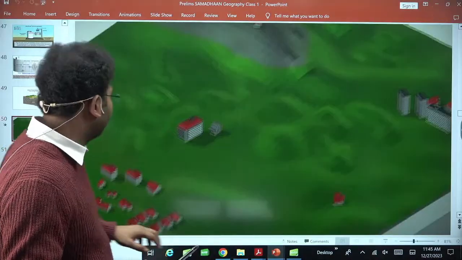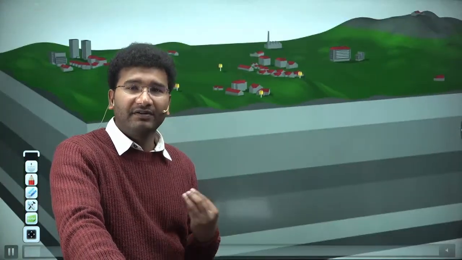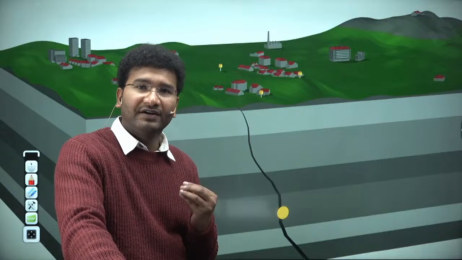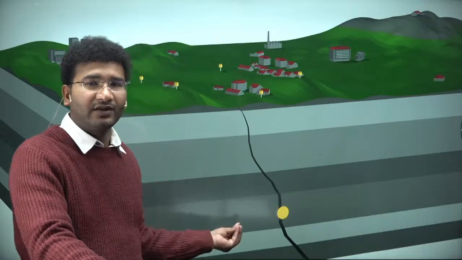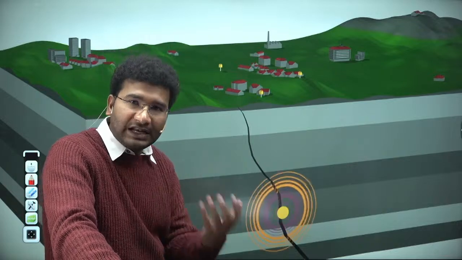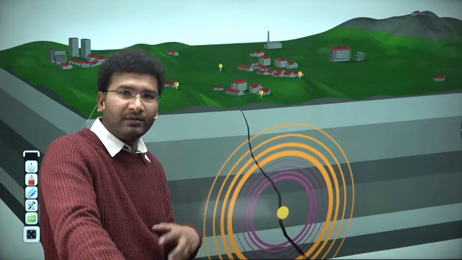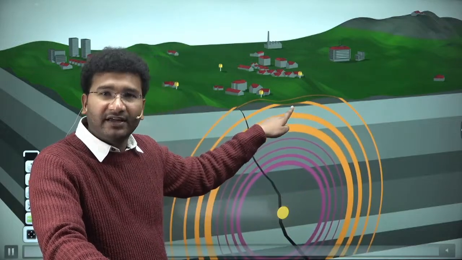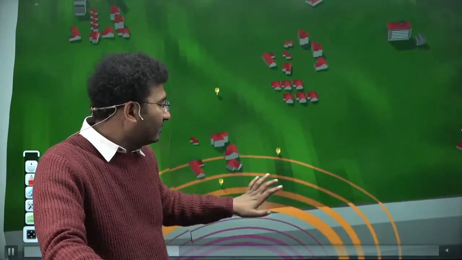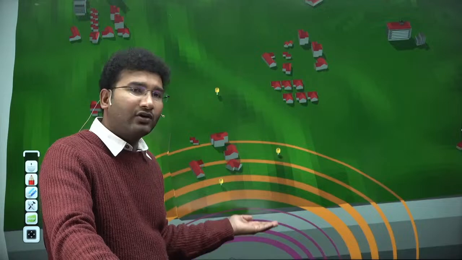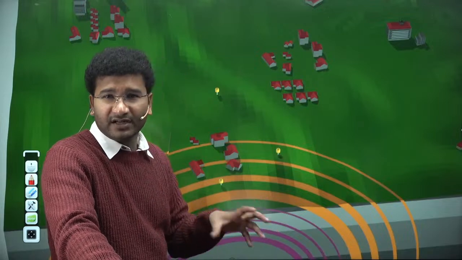See here, in this particular area, I told you the first set of waves, P waves travel faster and S waves travel slower. P waves are the first waves that are generated when there is an earthquake, and S waves follow later on. So suppose the first P waves come and hit the surface of the earth, as soon as they hit, if we can give an alarm, by the time the S waves follow up, don't you think that we can save some critical infrastructure?